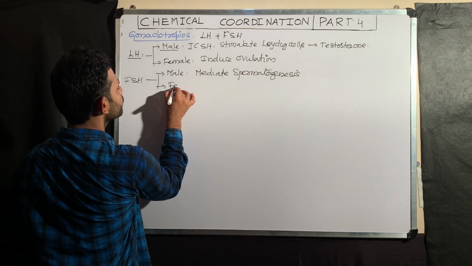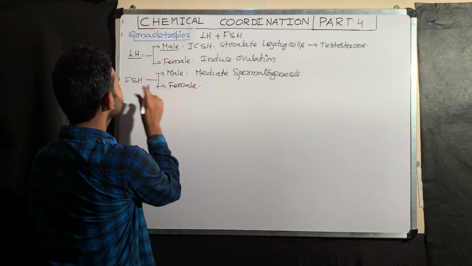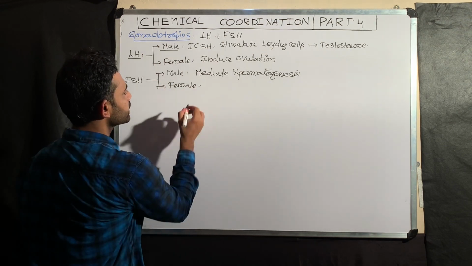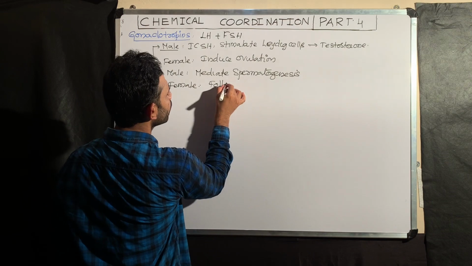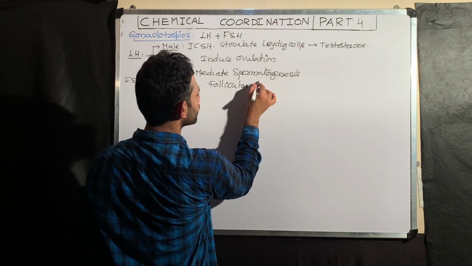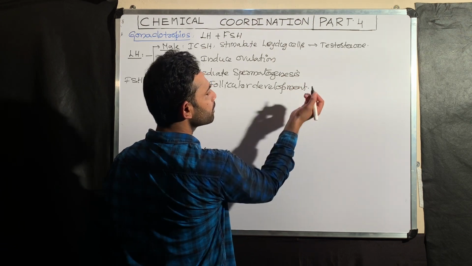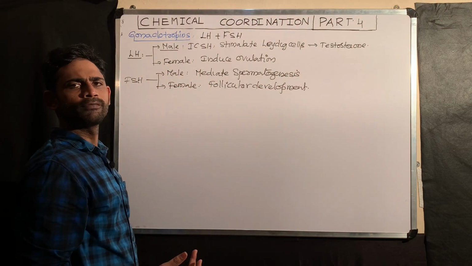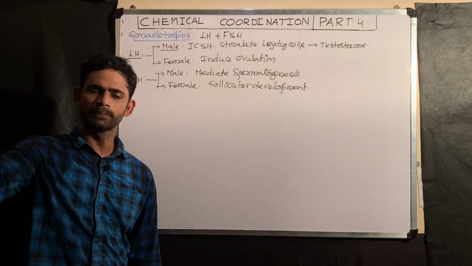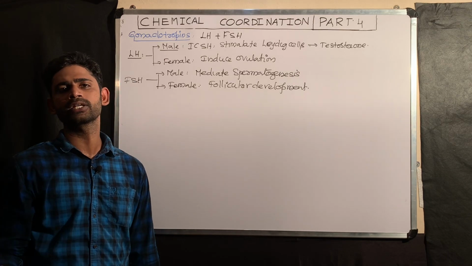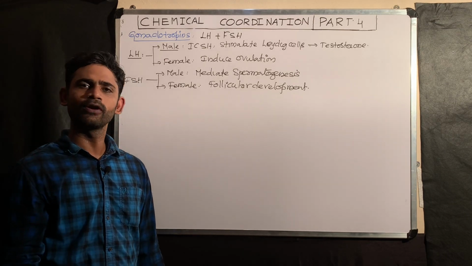Now, in case of female, follicle stimulating hormone is responsible for follicular development. As we know, follicular development is nothing but the development of the primary follicle up to the Graafian follicle. Primary to secondary, secondary to tertiary, tertiary to the Graafian follicle.